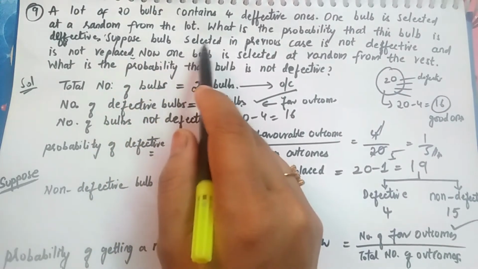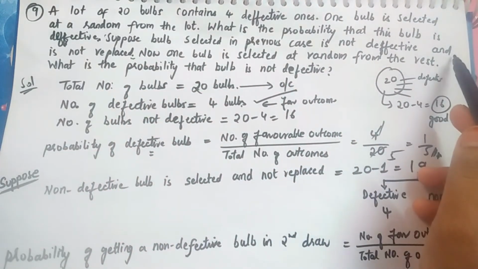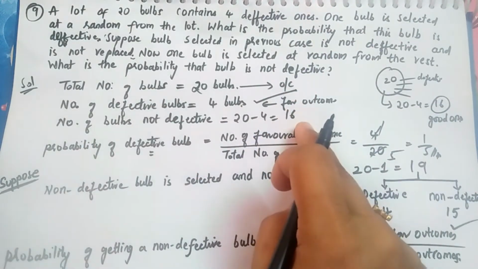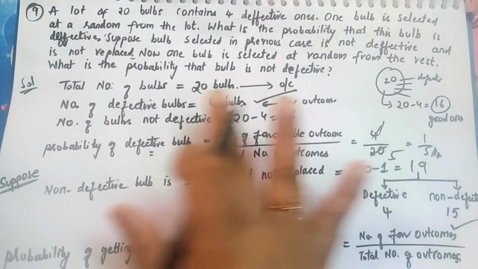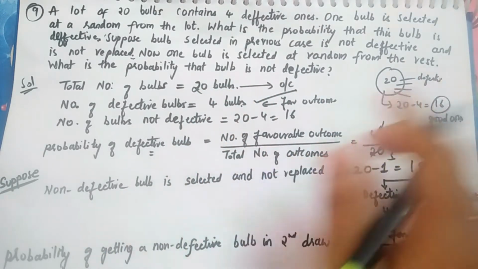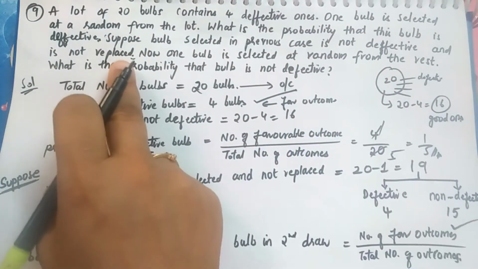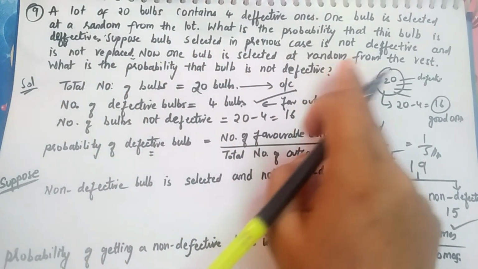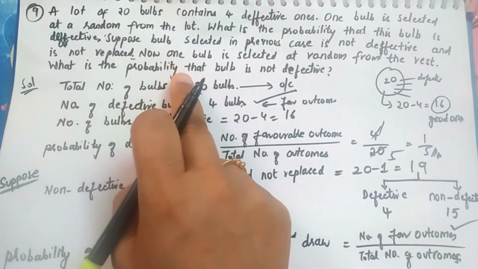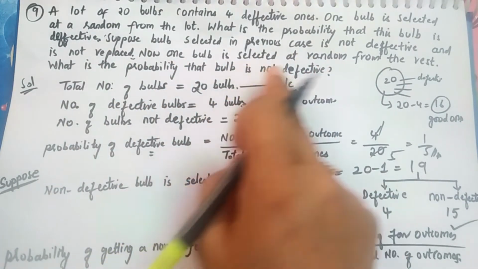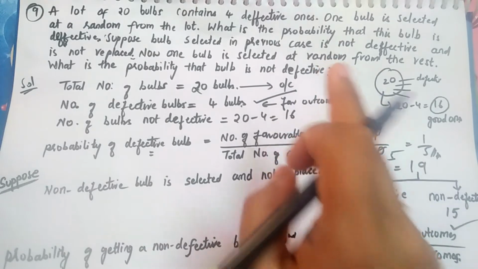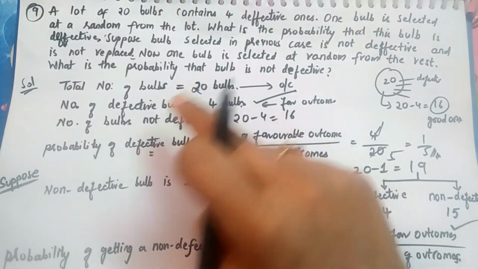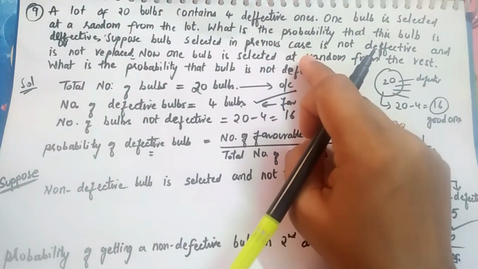Suppose the bulb selected in the previous case is not defective, meaning the one bulb we selected seems to be a non-defective one, and it is not replaced. Now one bulb is selected at random from the rest. What is the probability that the bulb is not defective? Previously we have taken out one bulb and that bulb came to be a good one, a non-defective one.